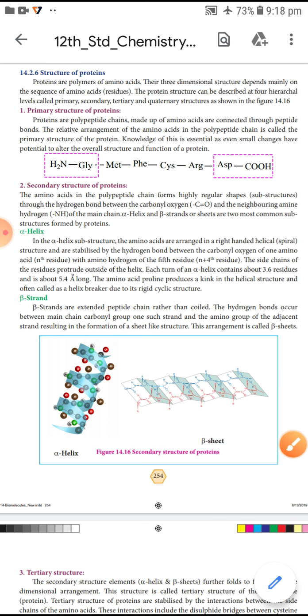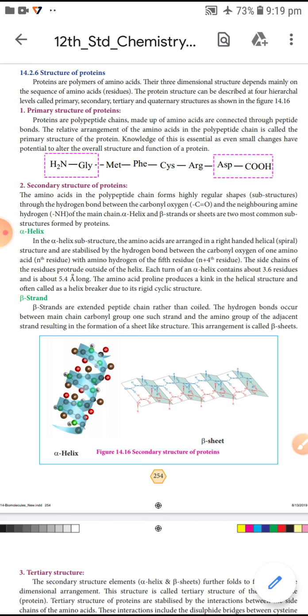Next one is the secondary structure of protein. The amino acids in the polypeptide chain form highly regular shapes through hydrogen bonds between carbonyl oxygen and the neighboring amine hydrogen. That means the peptide linkage, C double bond O, C bond with N, NH.